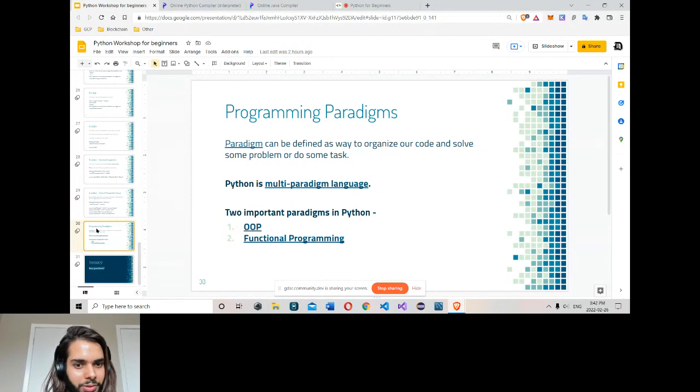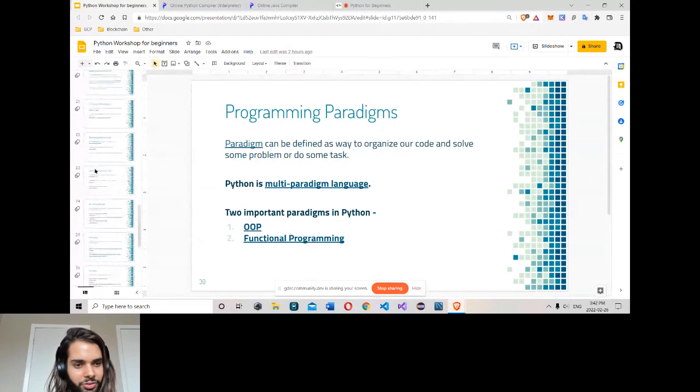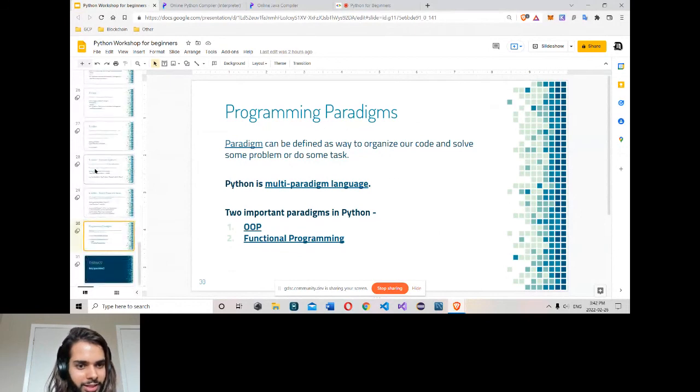So that's it. So the last thing, the paradigm. In this workshop, I simply talk about the most function. I mostly talk about the variable, data type, list, function. I'm not going to talk about object-oriented programming in this workshop. So Python is a multi-paradigm language.